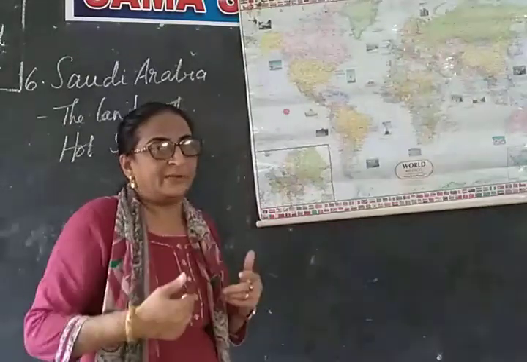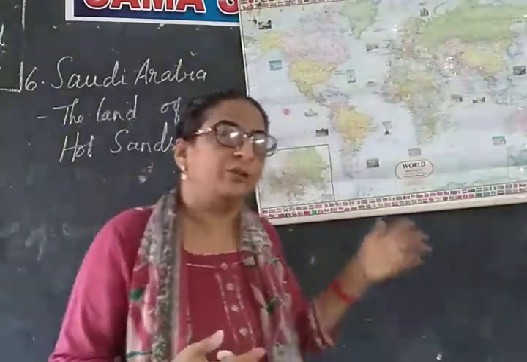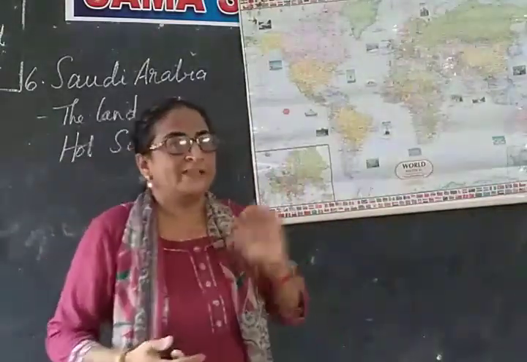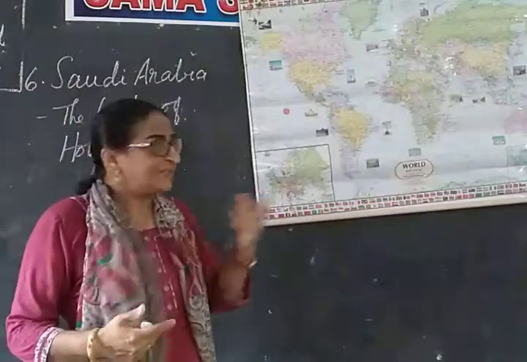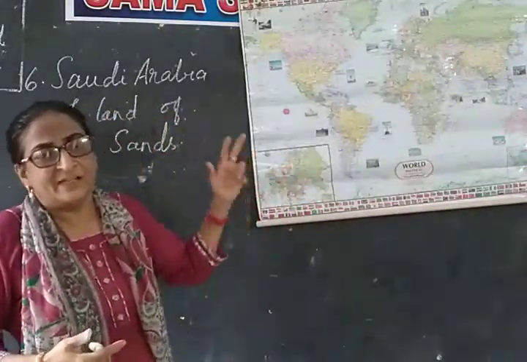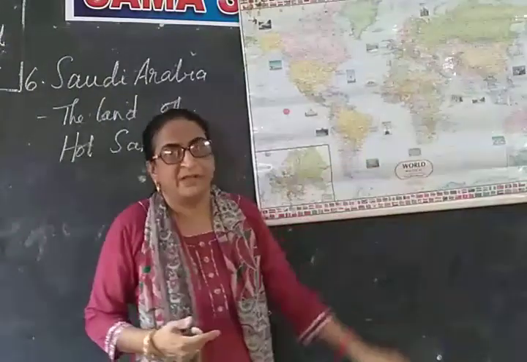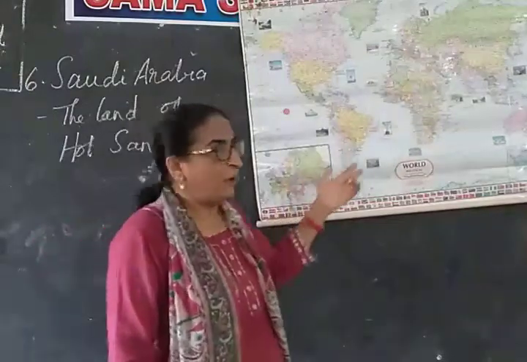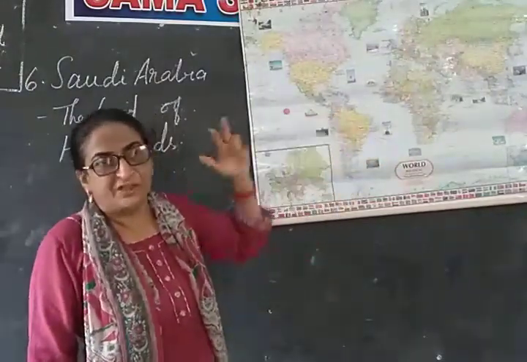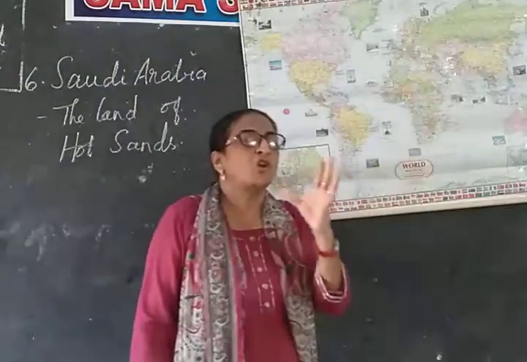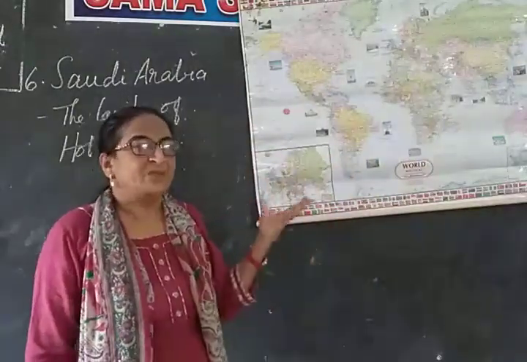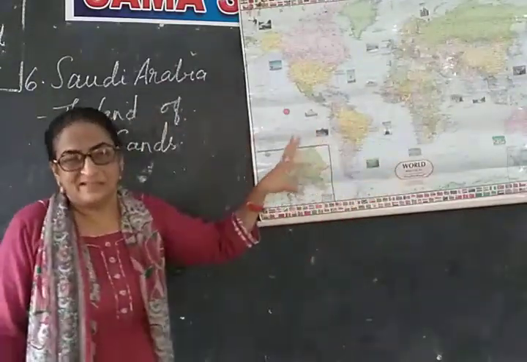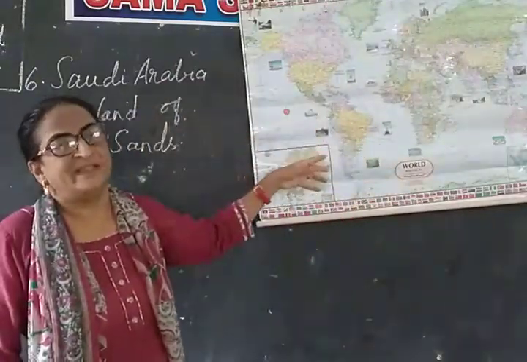So in that way we learned about the climate. The climate is very hot throughout the year. It reaches 50 degrees. The nights become cool, and there is a total variation of temperatures in day and night. Then we have learned about the vegetation. Vegetation is also found here. What type of vegetation? The vegetation with the very strong taproot system is found. Next we have some thorny bushes and cactus. So this type of vegetation is found in this region.